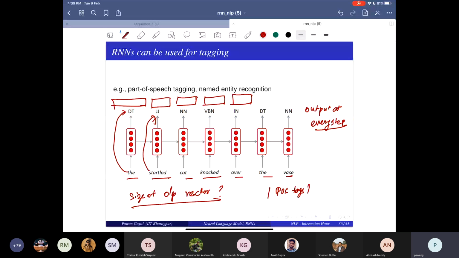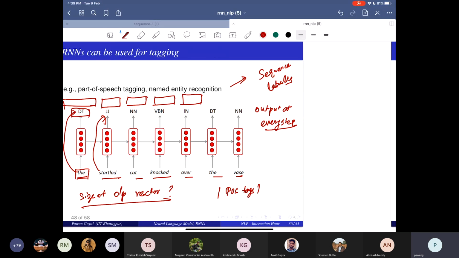And again, I can use the same cross entropy loss. And this architecture I can use for any NLP task that is about, what was the paradigm? We named this paradigm sequence labeling. So any task where you're doing sequence labeling, you can just use the original RNN architecture where you feed in the words with their embeddings and you predict the class at every step. So any sequence labeling task can simply be done by an RNN.